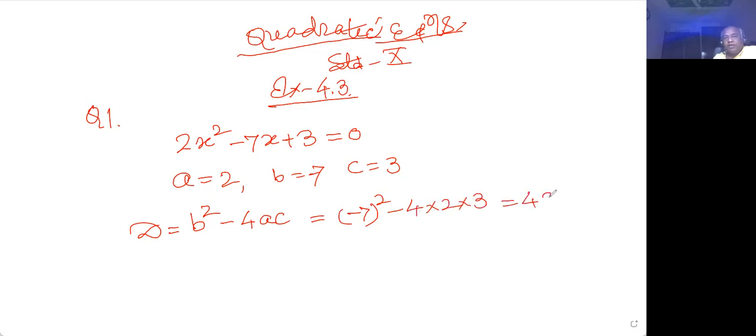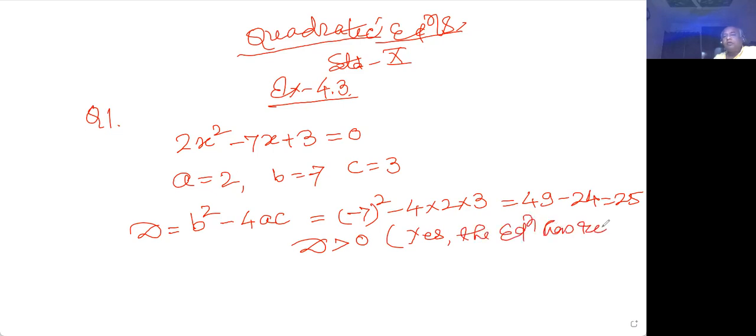You are getting 49 minus 24. So that is 25. I am finding D to be greater than 0. So yes, the equation has real roots and it can be solved. So this has real roots. This I came to know.